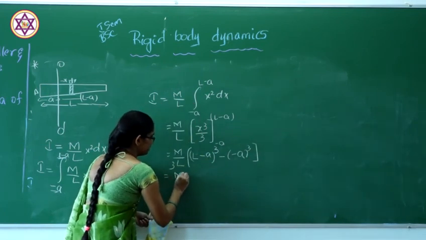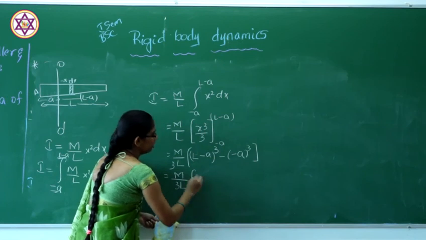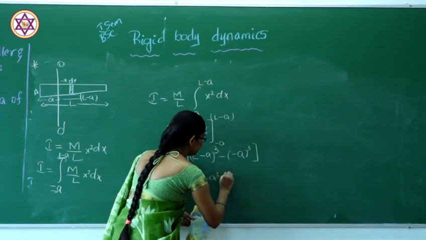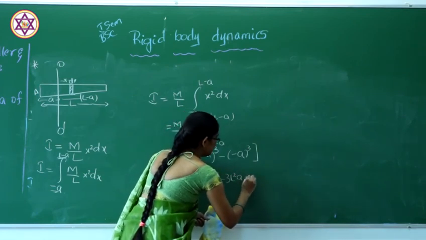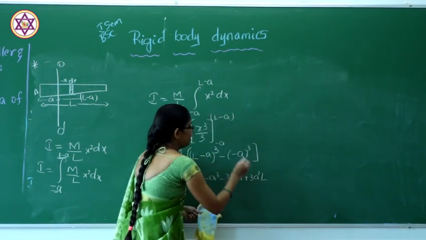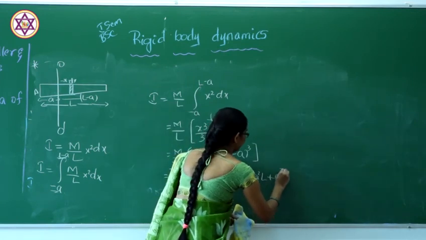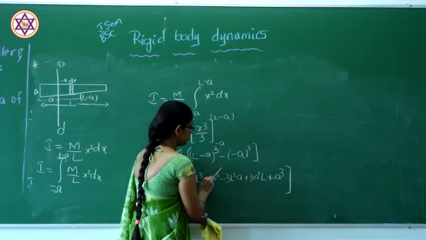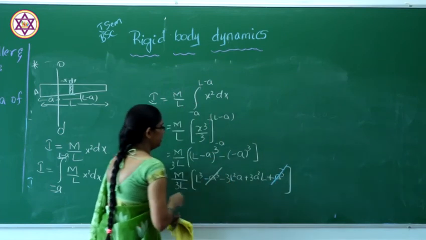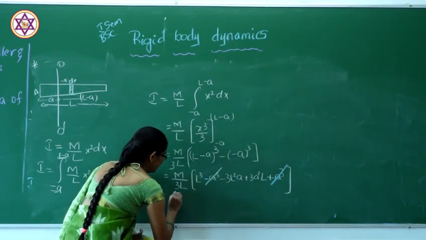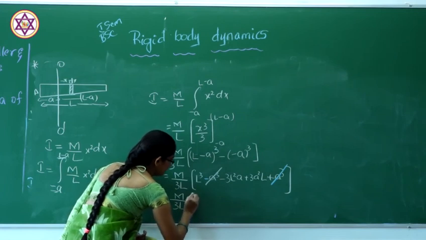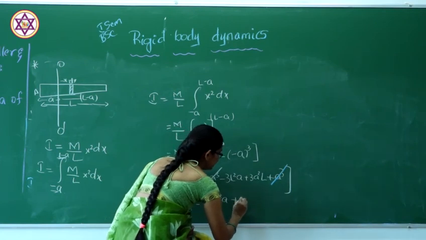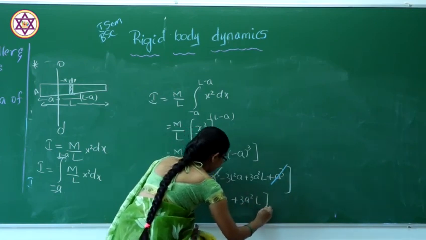So I write m by 3L. Here L minus A whole cube is L cube minus 3L square A plus 3A square L minus A cube, and the minus A cube and plus A cube get cancelled. We are left with m by 3L times (L cube minus 3L square A plus 3A square L).